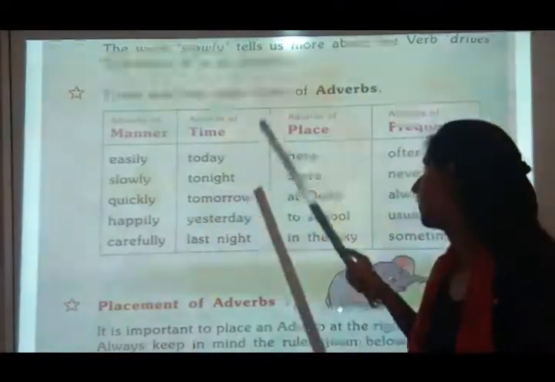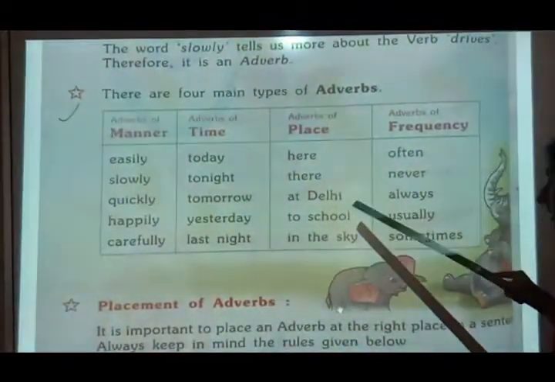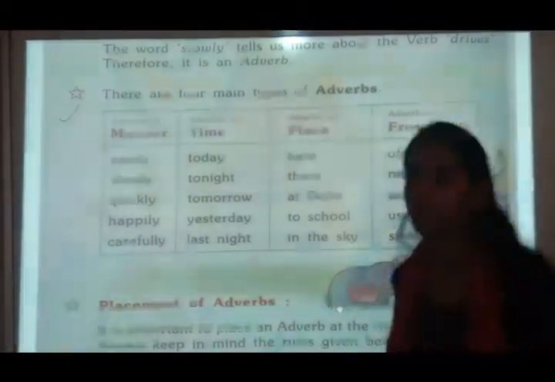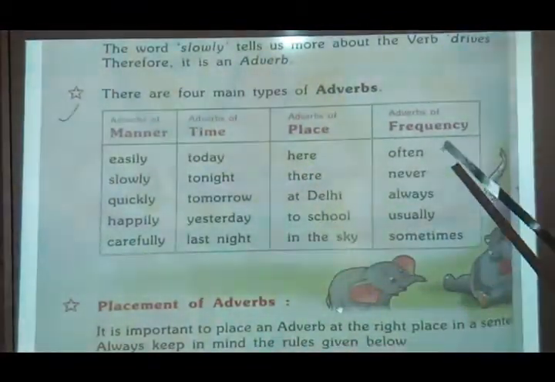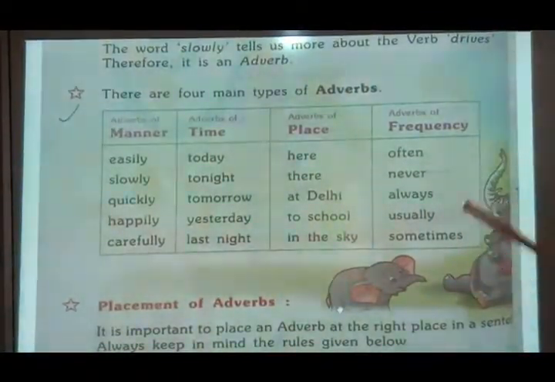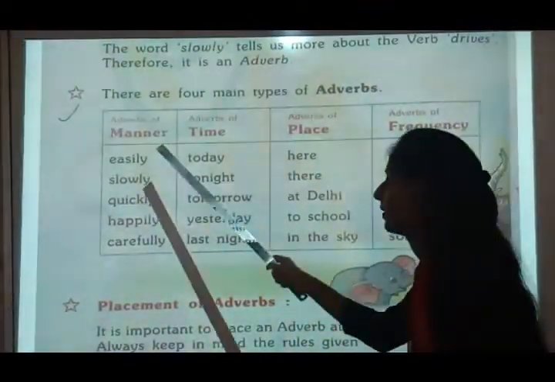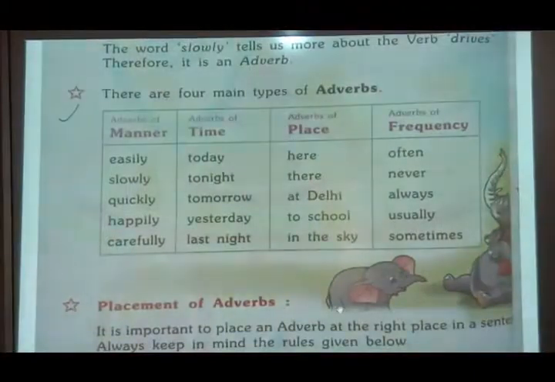Adverbs of time: today, tonight, tomorrow, yesterday, last day, 2 days. It is telling about time. Place: here, there, at Delhi, to school, in the sky, in the kitchen, in the room. It is telling about the place. And frequency: often, never, always, usually, sometimes. So there are four types of adverbs: manner, time, place and frequency.